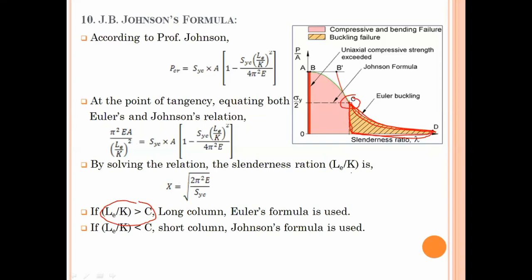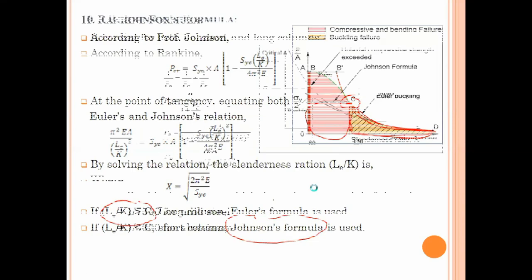Now, if you find that the slenderness ratio is less than C, then you are falling in this region. This region definitely covers the short column, and if you have a short column, then only Johnson's formula is applicable here. So this is about the specific application of Euler's theory and Johnson's theory.